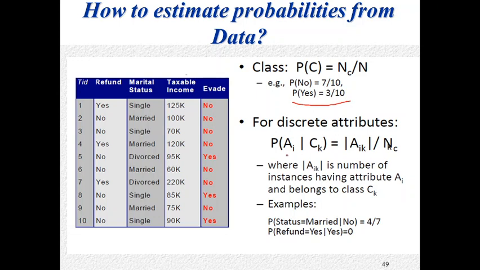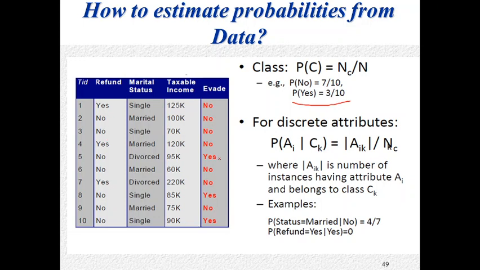For a discrete attribute, the general formula is the probability of Ai given Ck. Just count the number of instances given a particular class, no or yes. For example, consider refund. What is the status of refund equal to yes given the class no? How many no classes are there? 7. Okay, how many yes instances for no? You can see, here 2 and here 1.